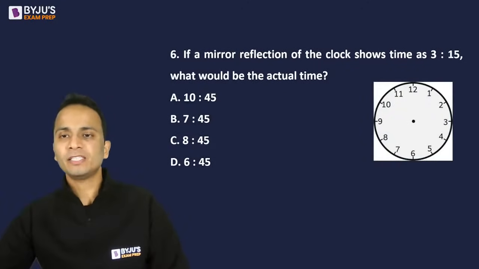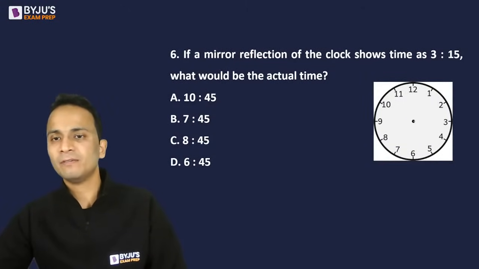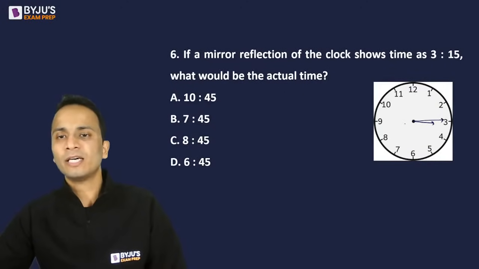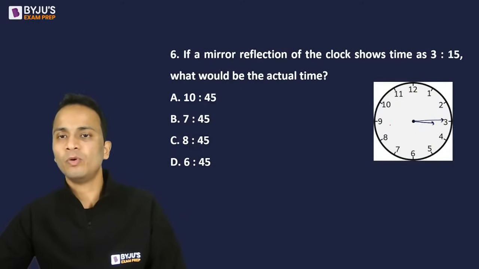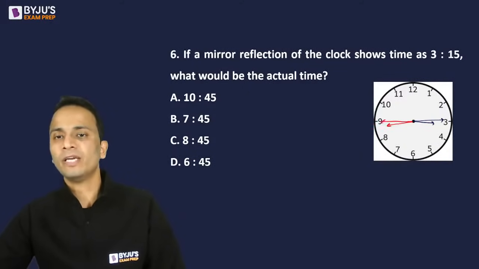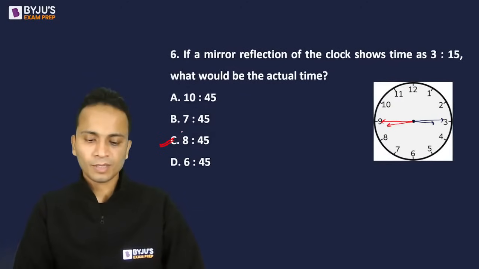So 3:15 is the time shown in the mirror reflection. So iska mirror image bana dena hai. So 3:15 will be something like this. So the correct time, now I'm going to draw with the red color. So the correct time will be like this. Mirror image karna hai. Okay. So the correct time will be 8:45. All right.